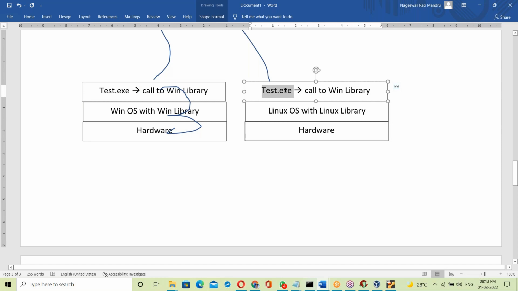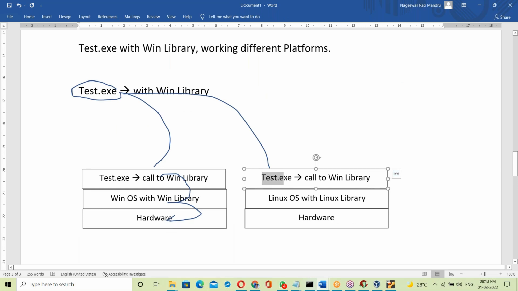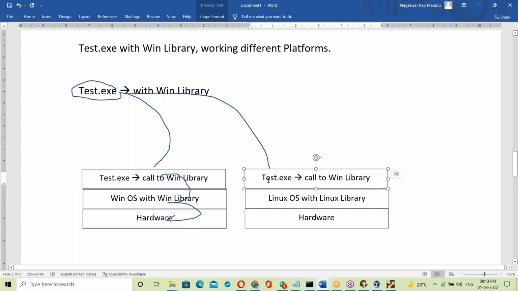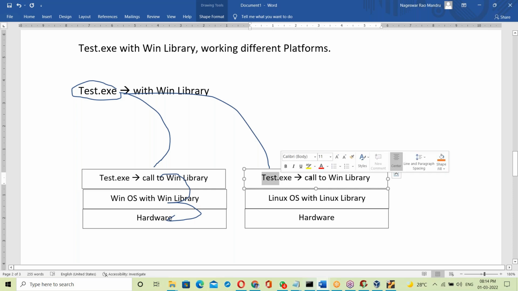When you try to run the test.exe file, as per linking, it will try to call the Windows library, since test.exe is linked with the Windows OS library. But here the library is not available.